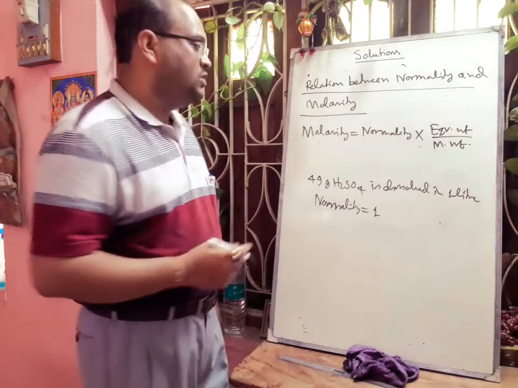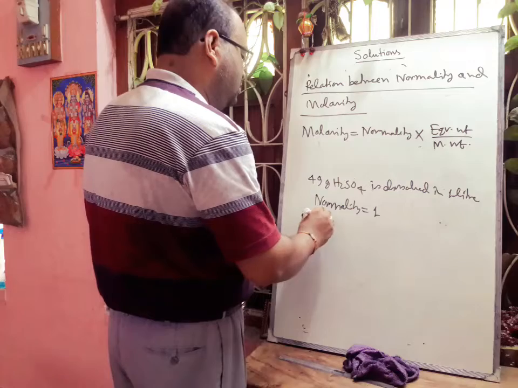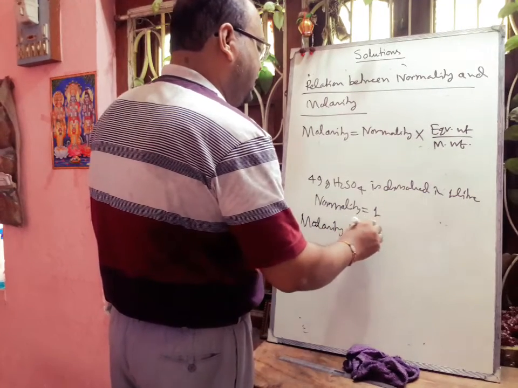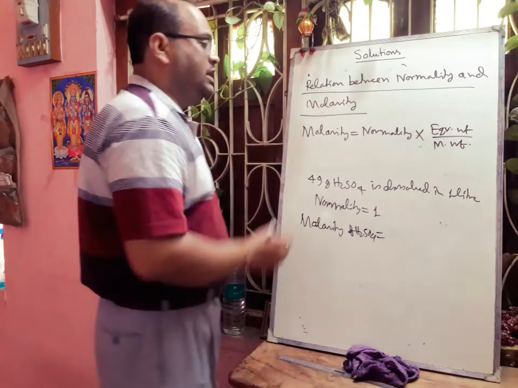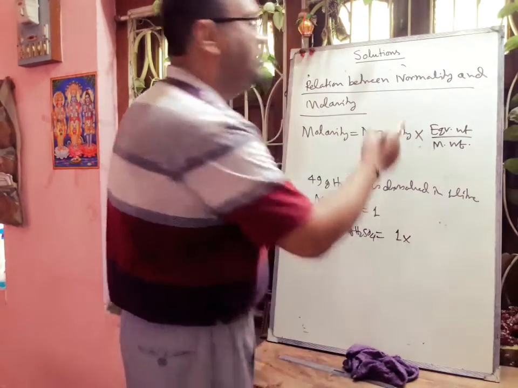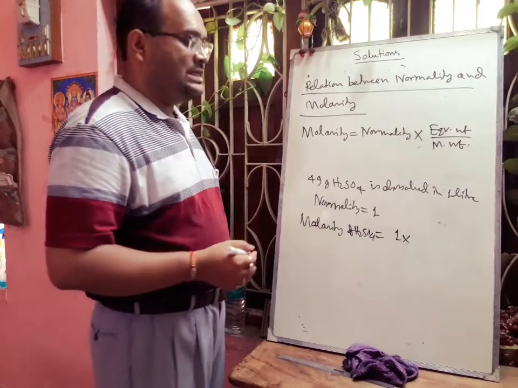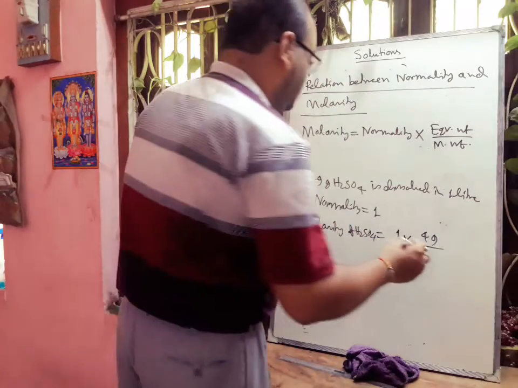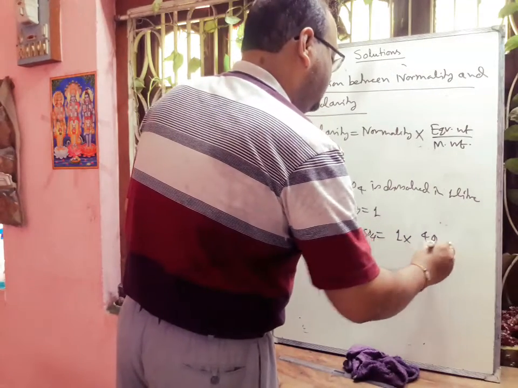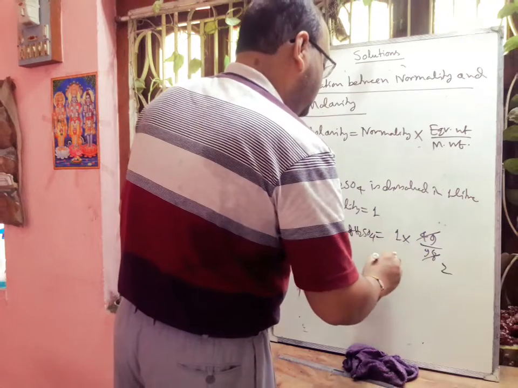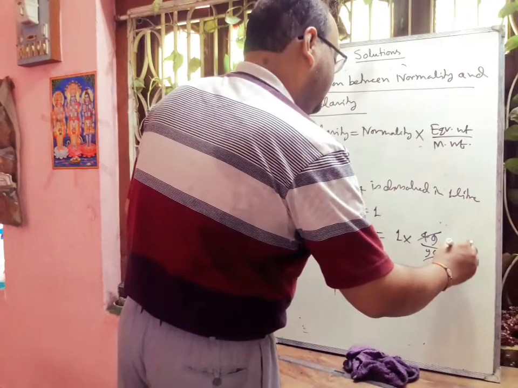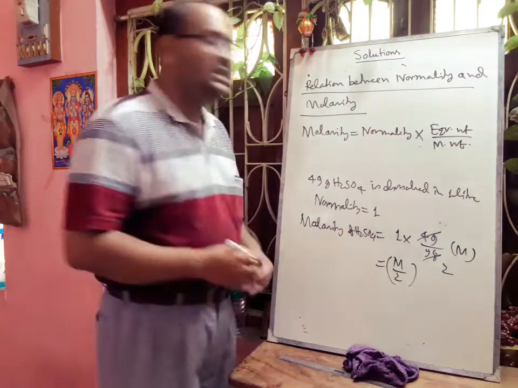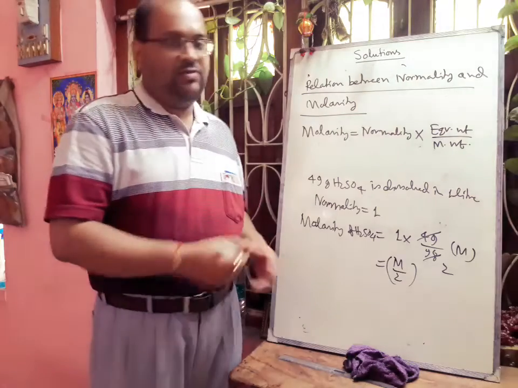So here molarity of H2SO4 in this case is equal to, the normality is 1. Now we know that the equivalent weight of that acid is equal to 49 and the molecular weight is equal to 98. So if we cancel it by 2, that is M by 2 molar. So 1 normal sulfuric acid is equal to M by 2 molar.